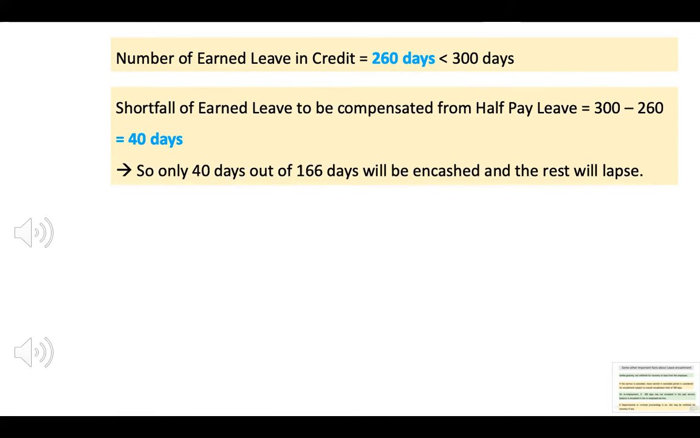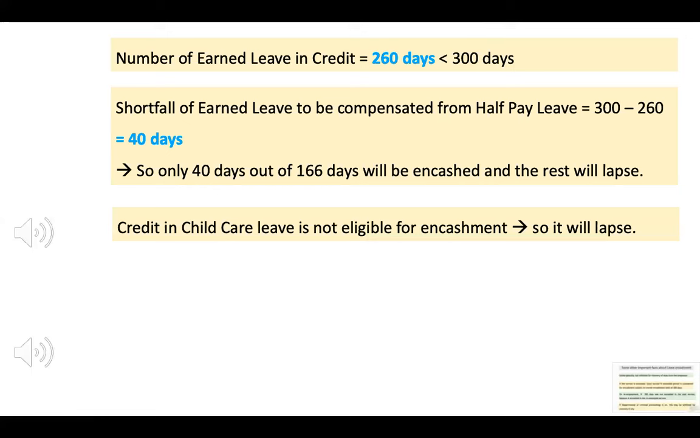Next to this, we calculate the number of earned leave and half pay leave which is entitled for encashment. Here, the total number of earned leave in credit is 260 days, which is less than 300 days. So the shortfall of 40 days will be made out from half pay leave. So out of 166 days of half pay leave, 40 days will be encashed and the rest will lapse. Though child care leave is in the credit of the lady, it is not entitled for encashment, so it will lapse automatically.